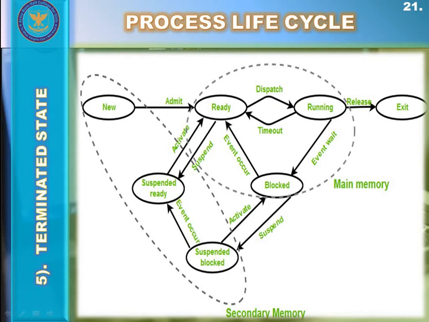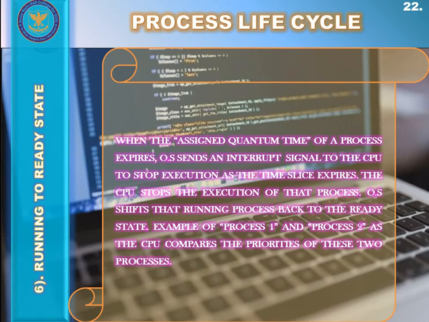When the properly executed process is sent to the termination state, the operating system deallocates the memory space occupied by that process, and the output is generated. Now this is a very important state. These are the states involved in the extensive overview of the life cycle of a process.